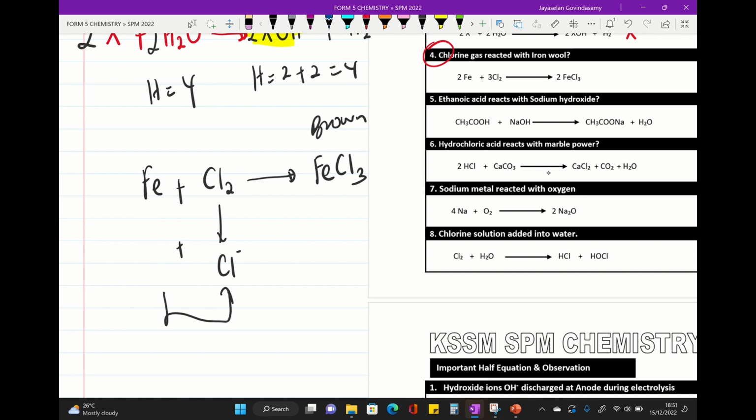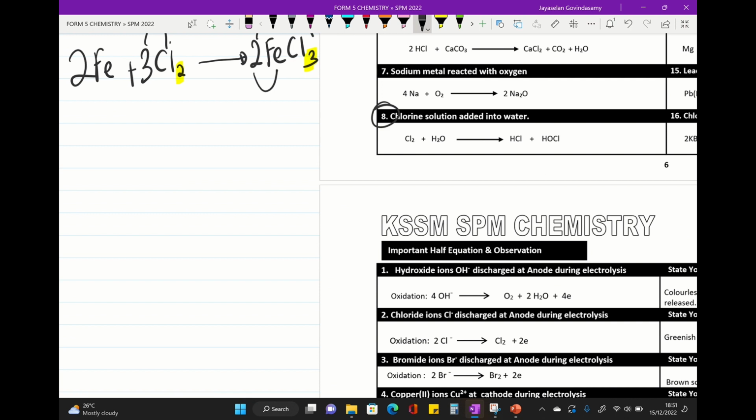All right, so how to balance the equation? We erase all these. How to balance the equation? We check here 3 2. So we do 2 times 3 6, 3 times 2 6, iron 2. All right, so we try to practice on question number 8.